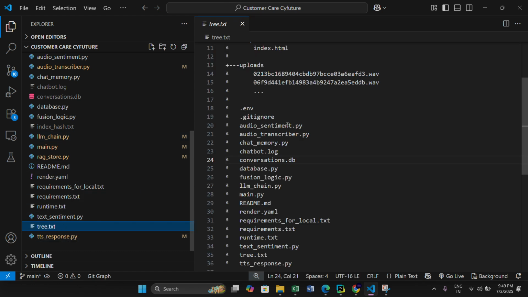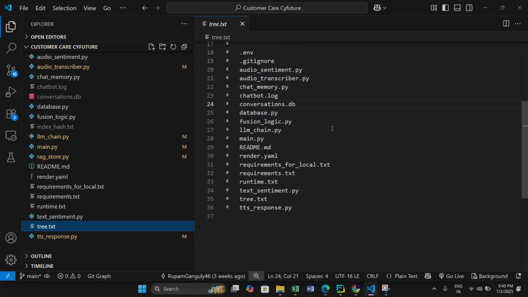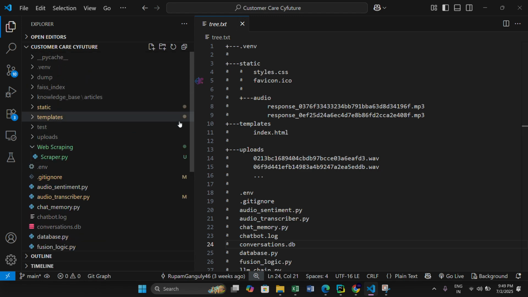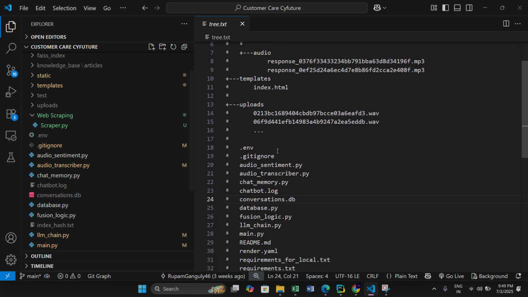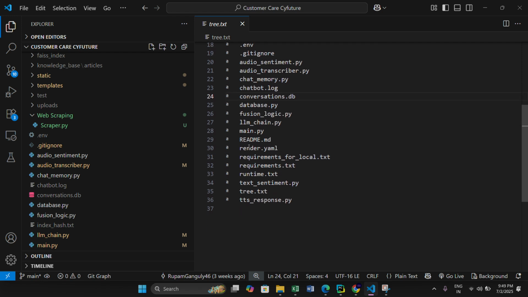Well, this tree.txt simply shows the, what do you call it, the directories. Now see, this was already the directory before the updates. Now it is going to grow even larger. I have to update it.